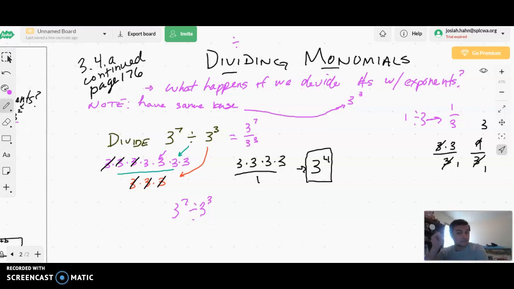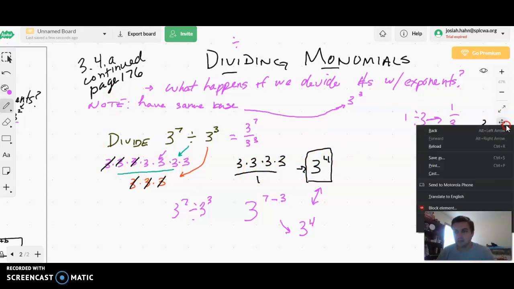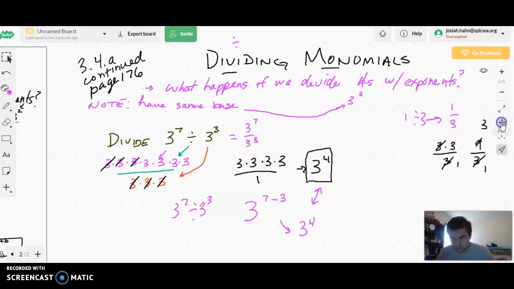Once again, just like before, we can rewrite that as 3 to the 7th power, or our first monomial, and then subtract this time the other exponent to give us our final answer, which was 3 to the 4th power. 7 minus 3 is 4. 3 to the 4th power, same answer. So just like before, there's an easier, simpler way to explain this complicated process of writing it out and crossing off.